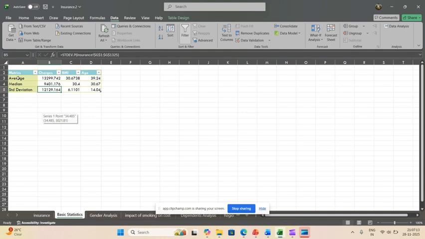Here I calculated all the metrics. For the average I use the average formula, for the median I use the median function, and for the standard deviation I use the standard deviation function. This is the formula I use for the charges, and the same for BMI and for age.